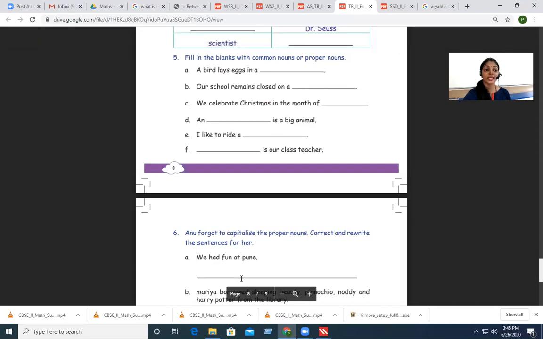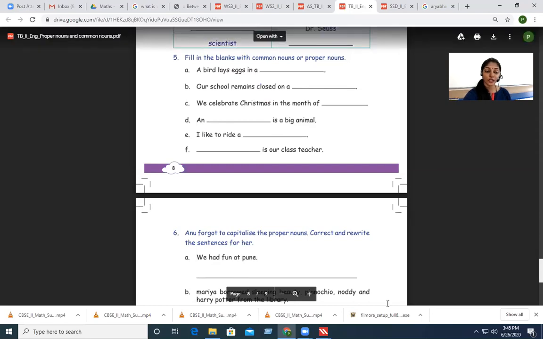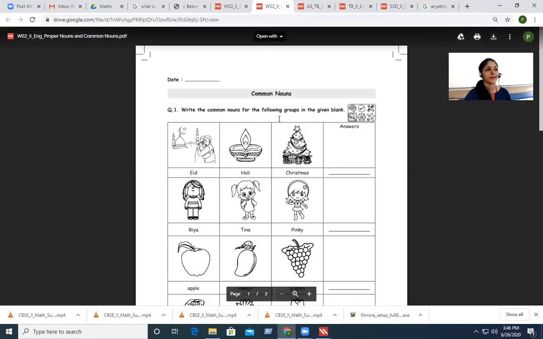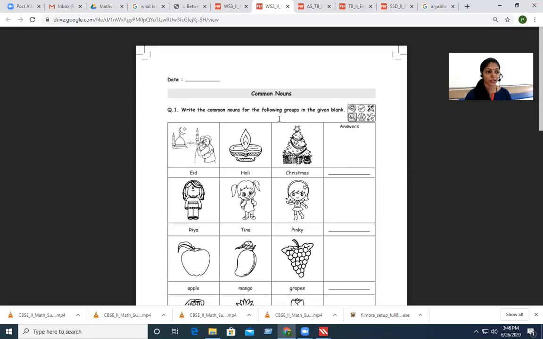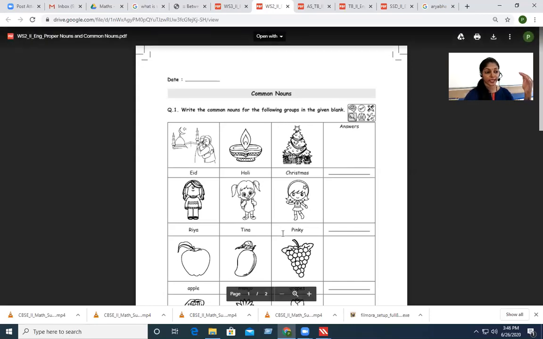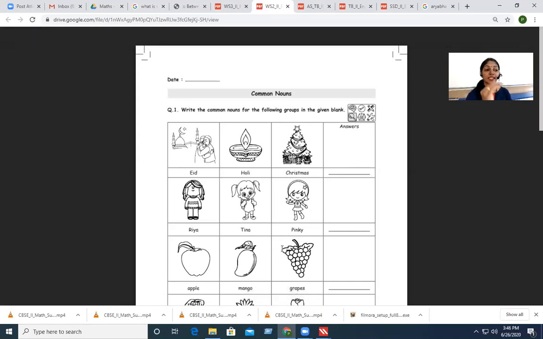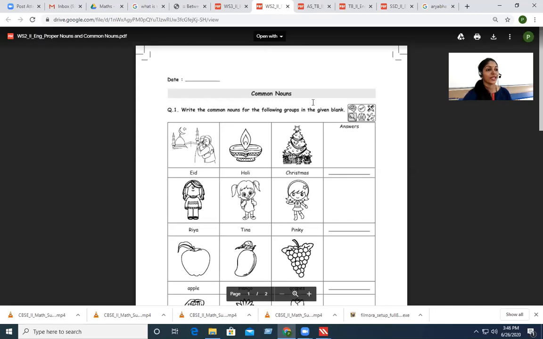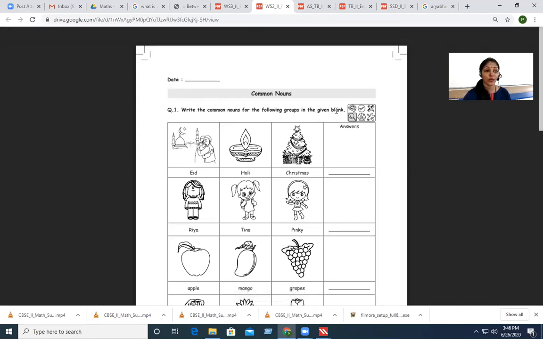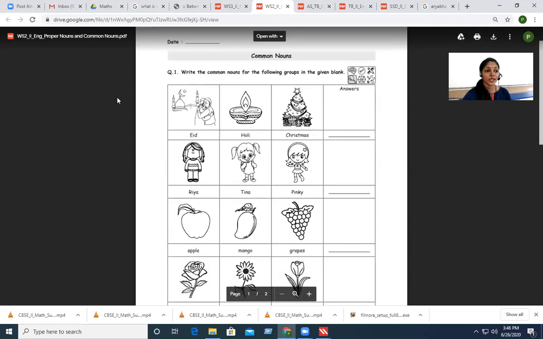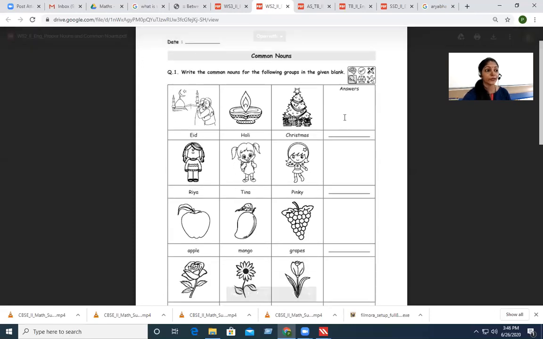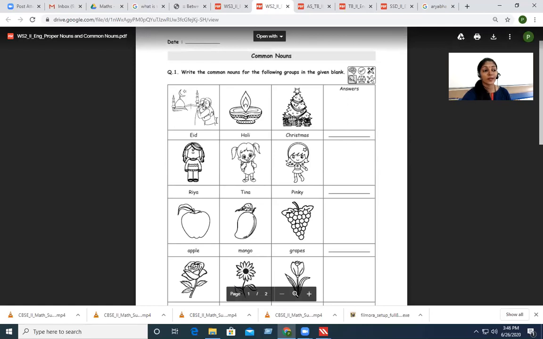That is the worksheet, which you have to do independently. So here is the worksheet for common nouns. I will just go through it and tell you what you have to do, and then you have to do it on your own. The question reads: write the common nouns for the following groups in the given blank. For the first one, I will just guide you. What are they celebrating here?